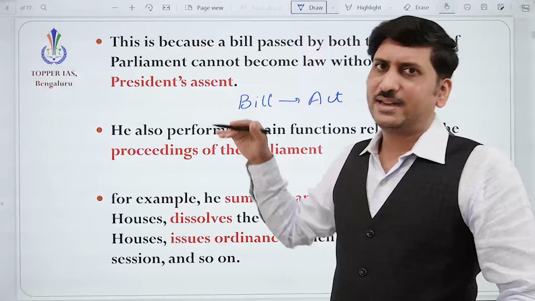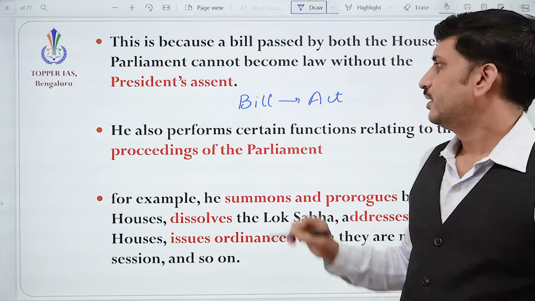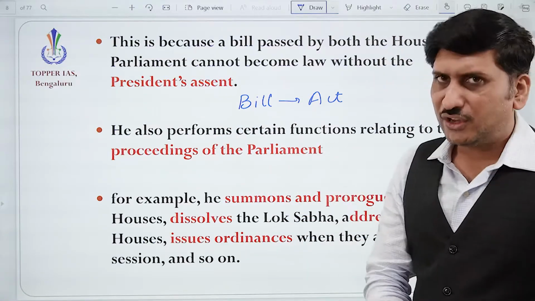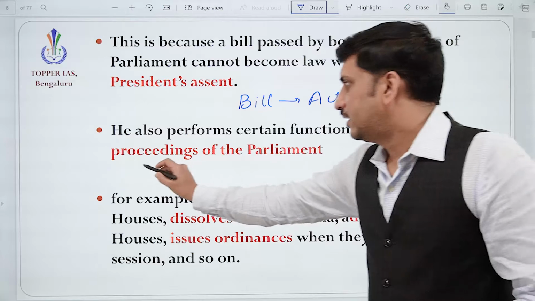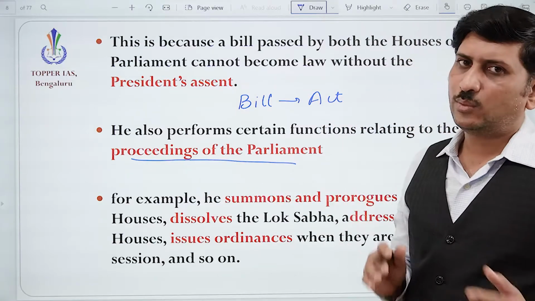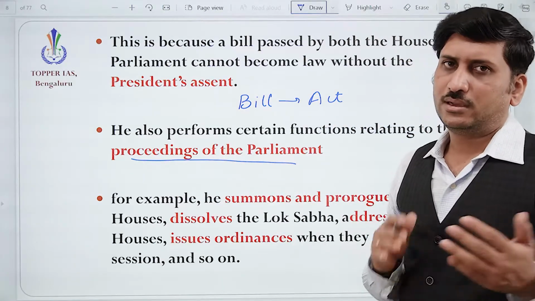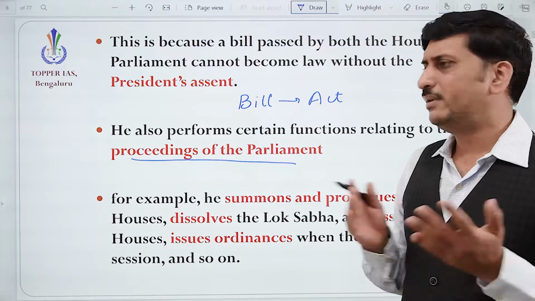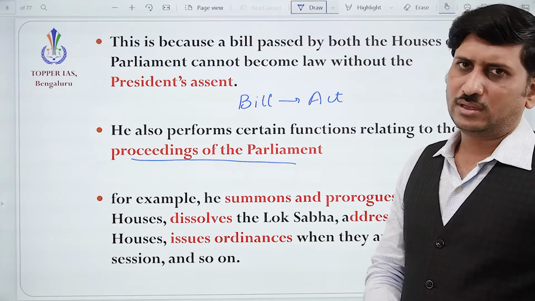And the second technical reason is he performs certain functions. Like what is required for the functioning of the parliament, he will make some rules or functions.